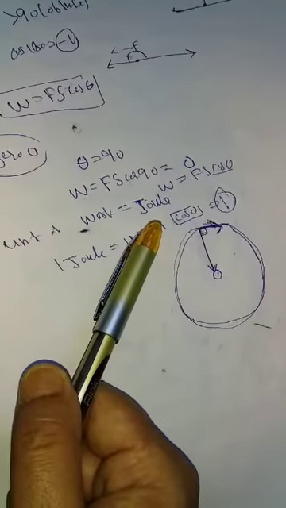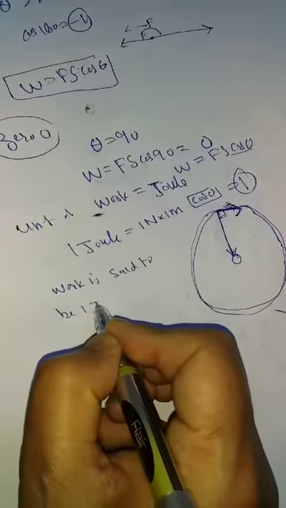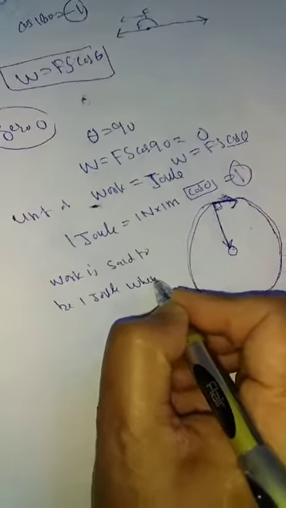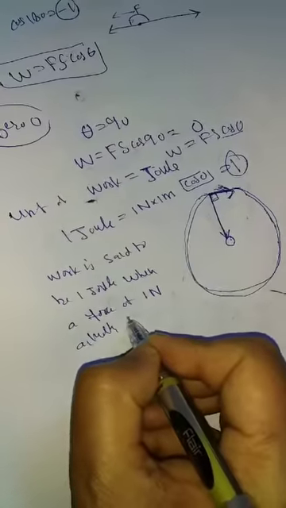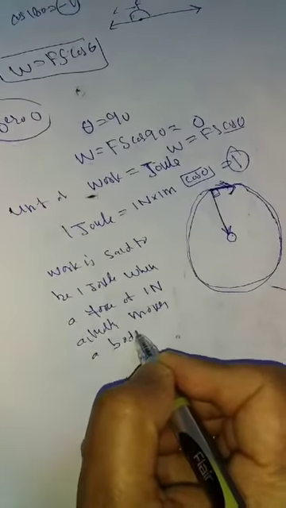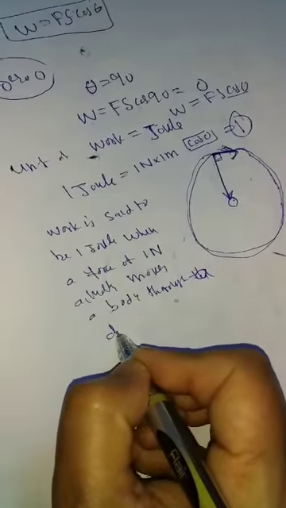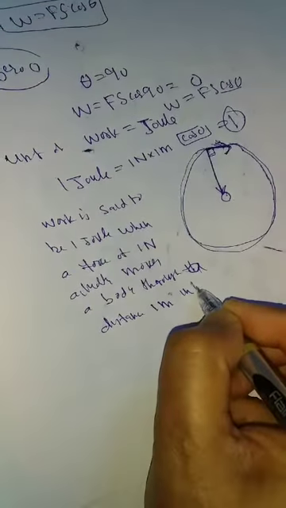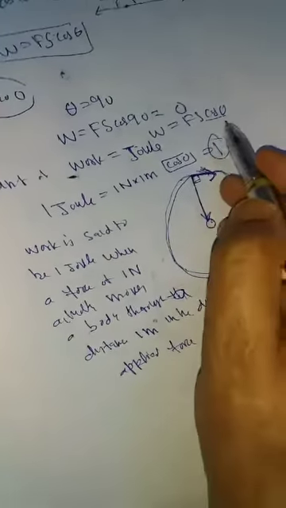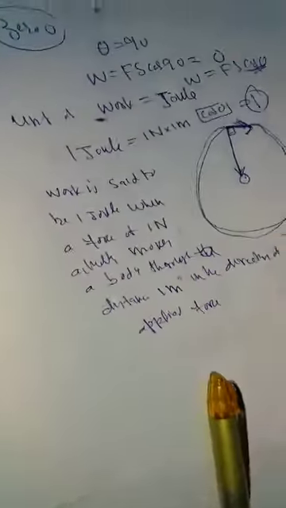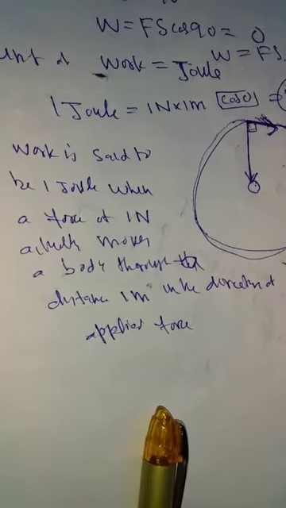You have got it. If I define it: work is said to be 1 joule when a force of 1 Newton moves a body through a distance of 1 meter in the direction of the applied force. In the direction of the applied force means cos 0 is equal to 1. So work is said to be 1 joule when a force of 1 Newton moves a body through a distance of 1 meter in the direction of the applied force.